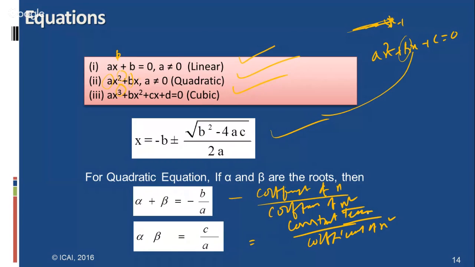These are all coefficients, actually, a, b, c are. These are all very important, the sum of the roots and the product of the roots. Using this, you have to find the values. Students may remember this, using the sum of the roots and the product of the roots, how we can solve the equation also.